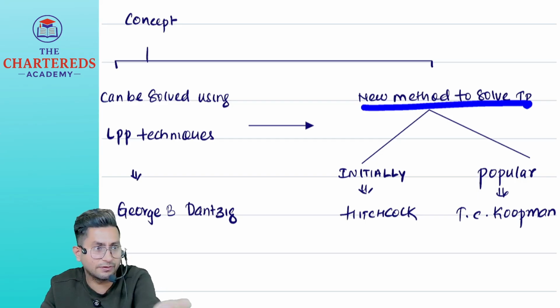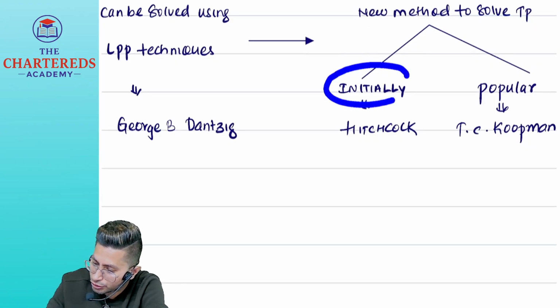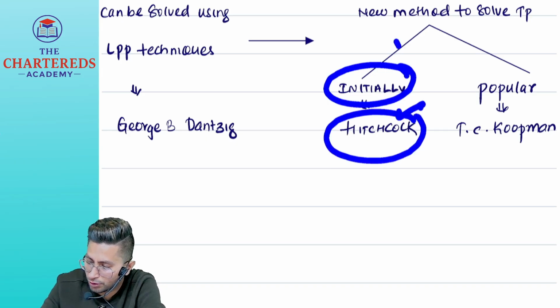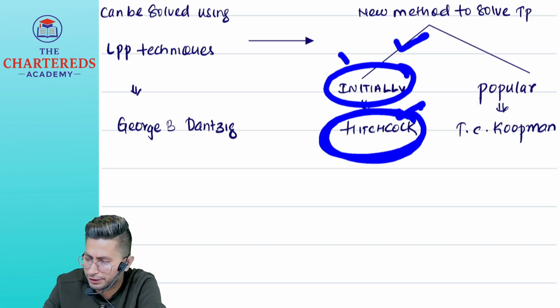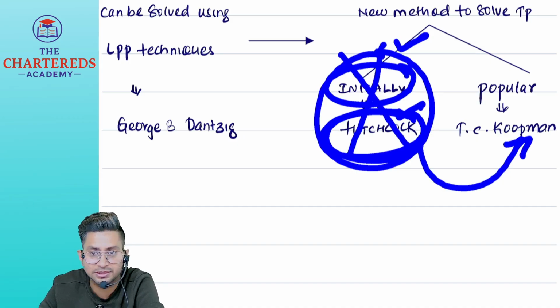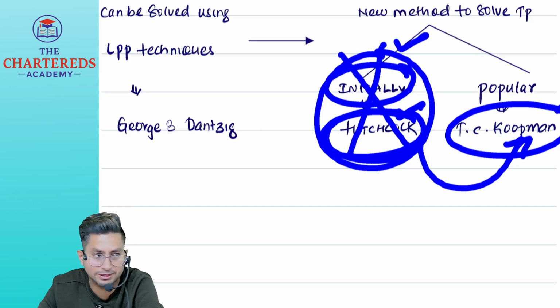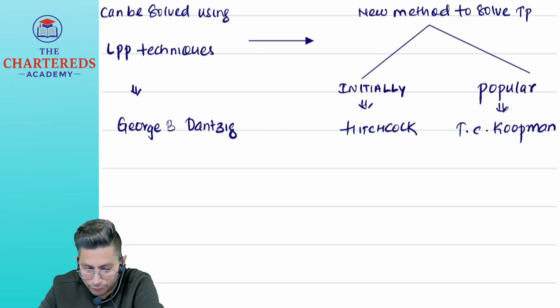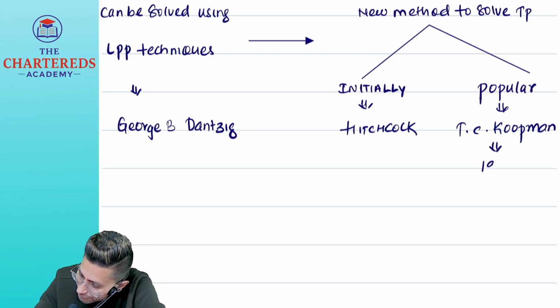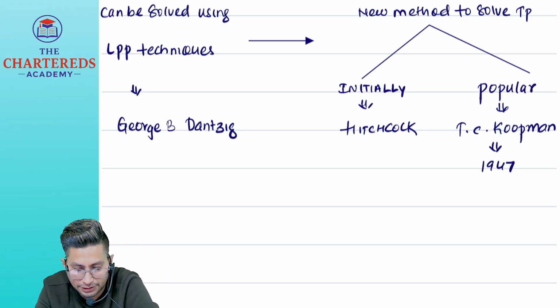What is that new method? I will tell now. Initially, this new method was suggested by whom? Hitchcock. You can call this fellow the father of transportation. But because this person was not much famous, people ignored him. Again, who asked people to adopt the same concept? T.C. Koopmans. Because he was a very popular mathematician and statistician, people started using the new method, and this method became popular. That was the history of transportation. It became popular because of T.C. Koopmans in 1947.